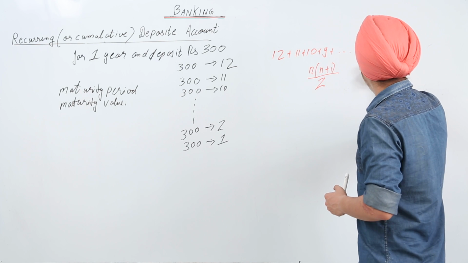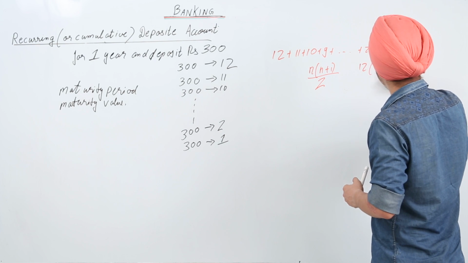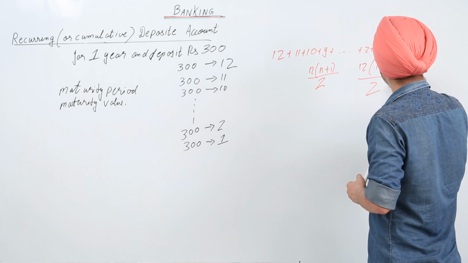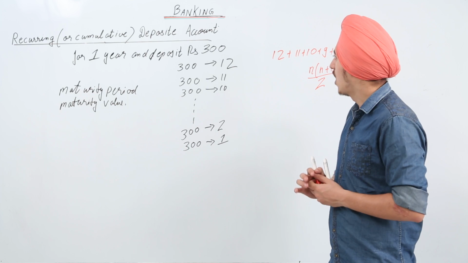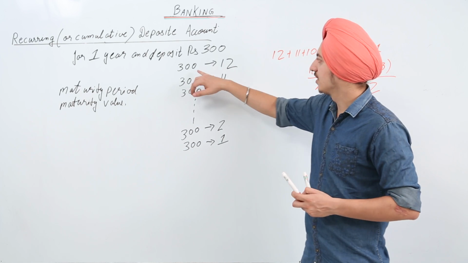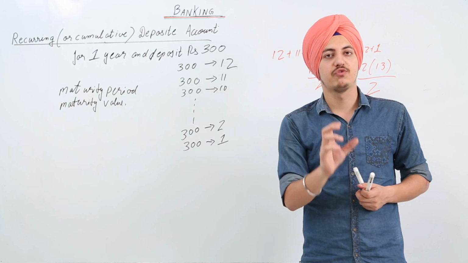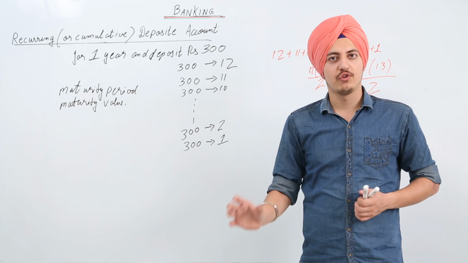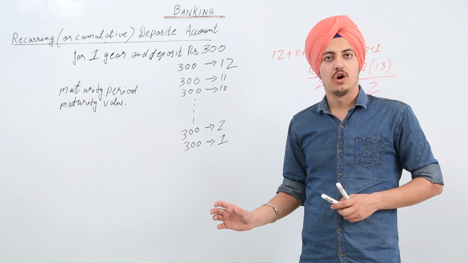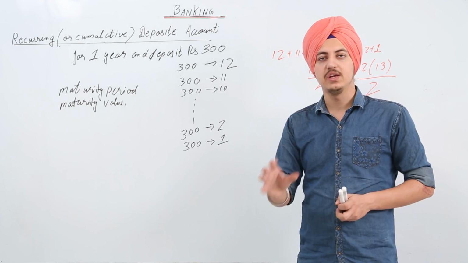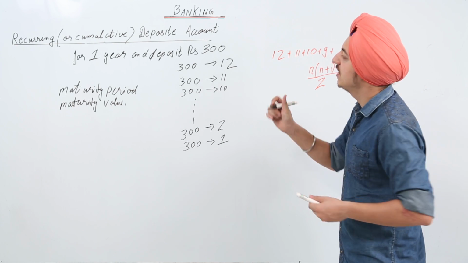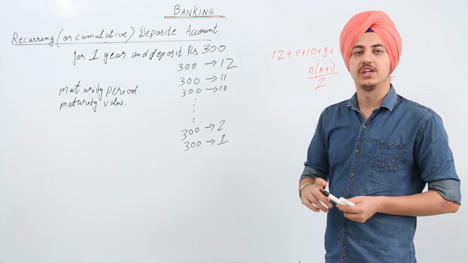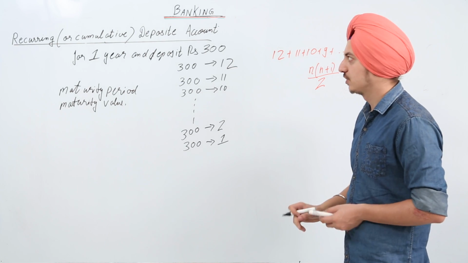We have n into n plus 1 by 2. This formula will give us the value of how many 300 rupees we will get interest for. So we calculate the total months, and then we use the simple interest formula to calculate the interest for the recurring deposit account.